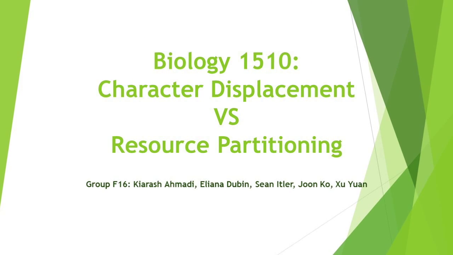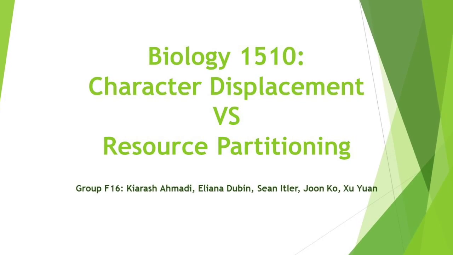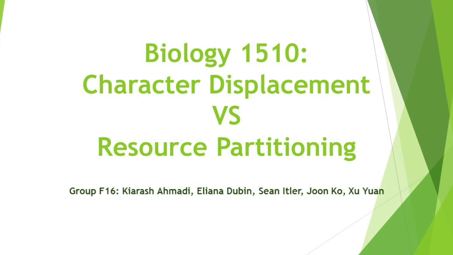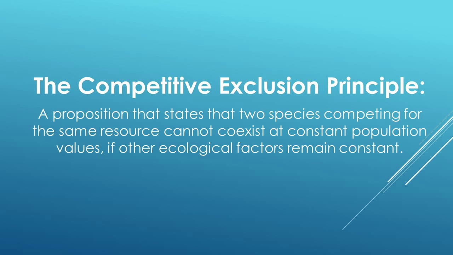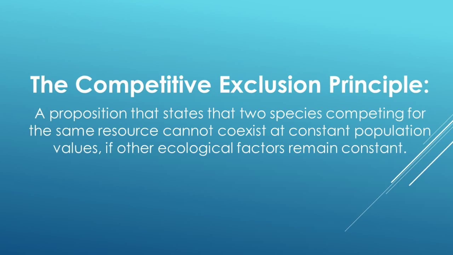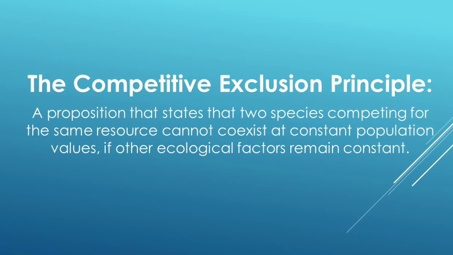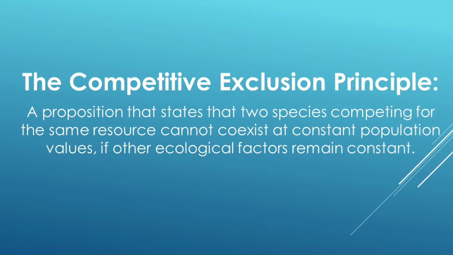Many people have difficulty telling the difference between character displacement and resource partitioning, but we are here today with real-life examples to help make the two concepts clear. Character displacement and resource partitioning are both based on the competitive exclusion principle, which states that two species cannot stably coexist if they overlap completely in resource requirements. One ultimately edges out the other.